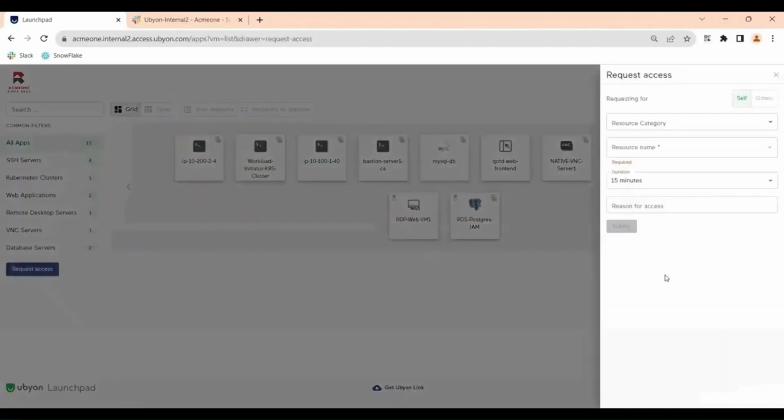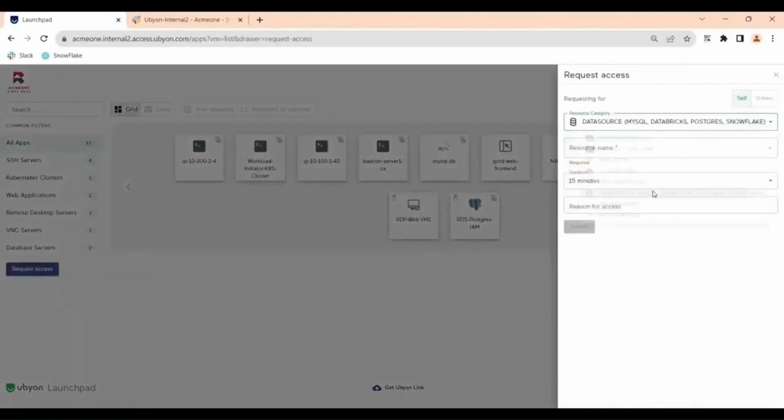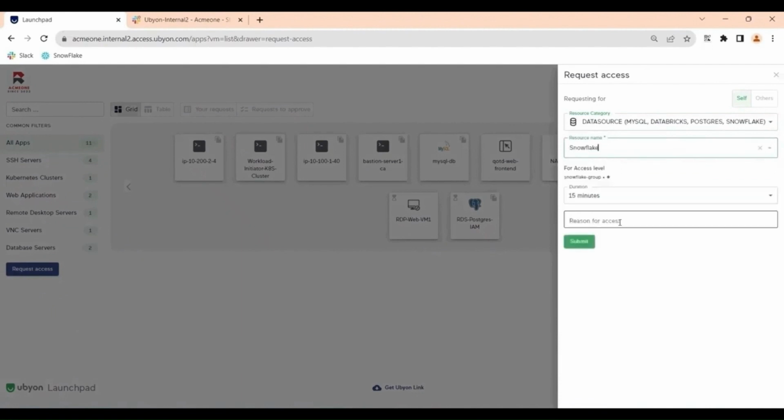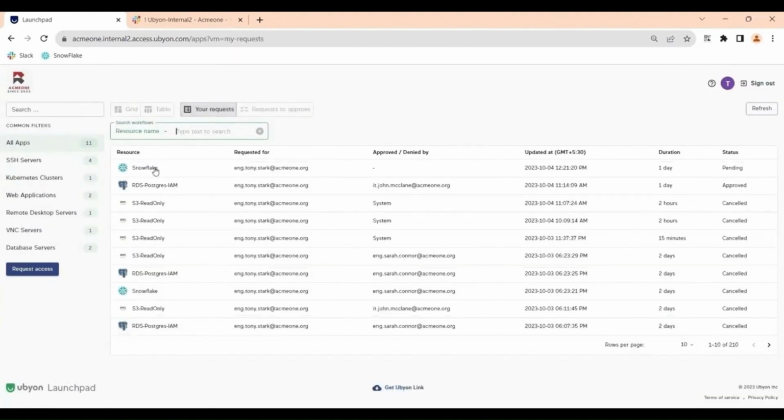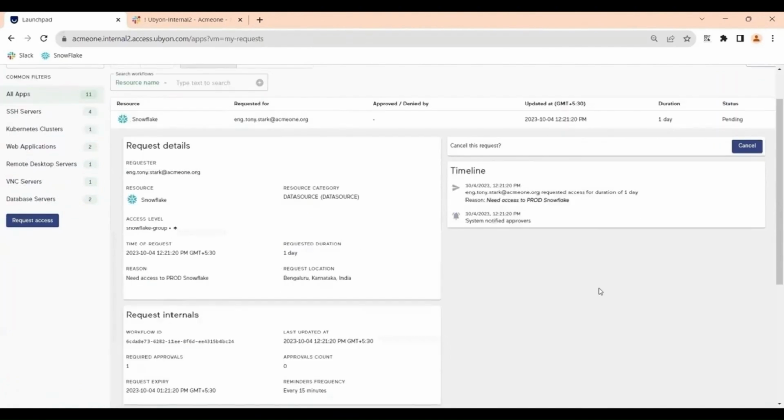Users can also use their launchpad to request access to resources. In this case, the user is requesting access to a PaaS resource called Snowflake for a day and submits their request. Until the security admins approve, the request will be in pending state.